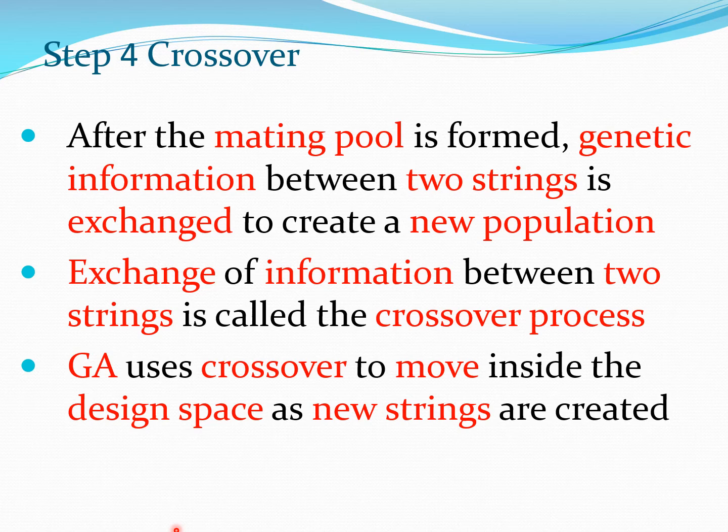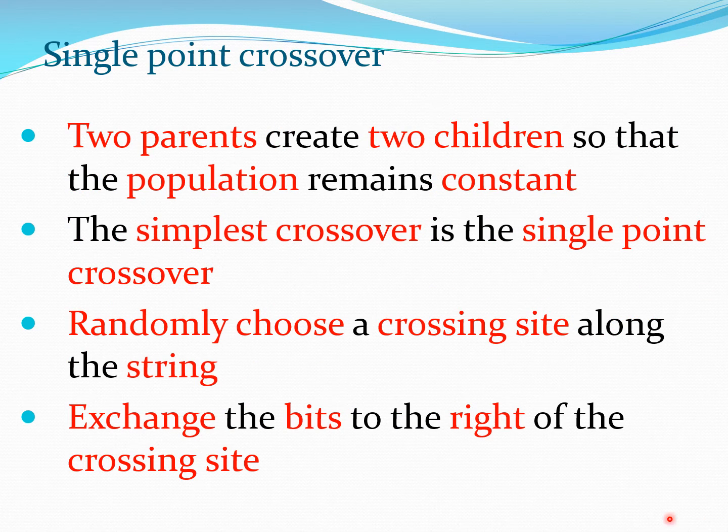Now GA uses this process to move inside the design space as new strings are created. We have seen before that the process of creating mating pool does not create any new strings, so new strings are actually created now when we cross the genetic material between two strings. So essentially what happens is that two parents create two children, and this is typical in the case where population remains constant. So we are talking of a simple GA setup like this.